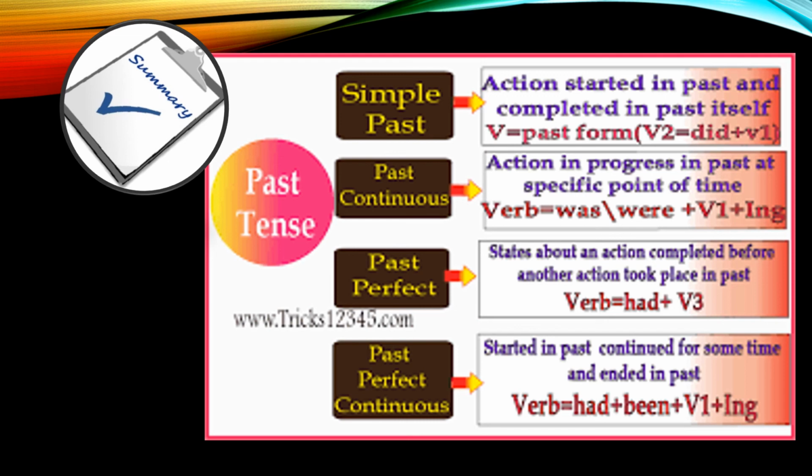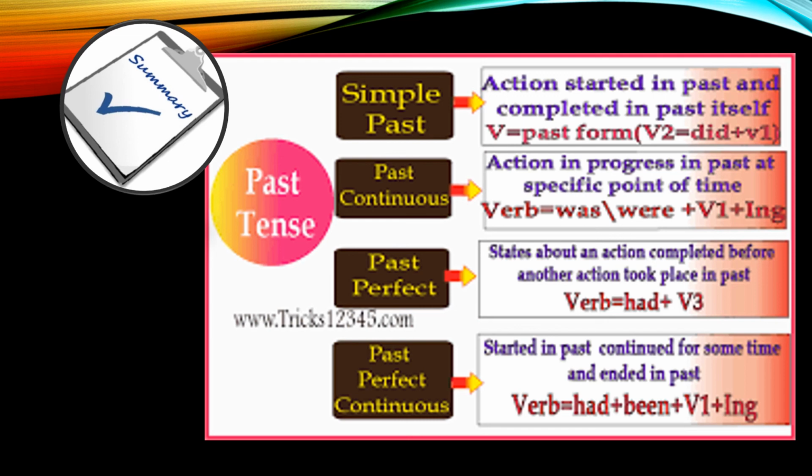In case of past continuous, an action in progress in the past at a specific point of time, use was and were: was with singular pronouns, were with plural pronouns, and first form of the verb with ing.